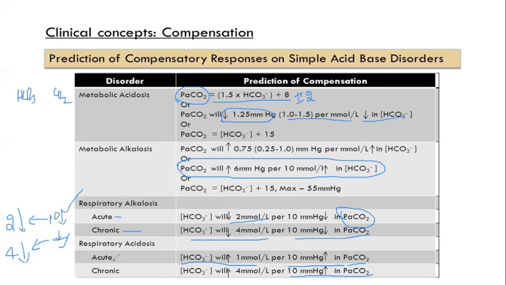If we take respiratory acidosis, for acute cases, for an increase of 10 mmHg of the partial pressure of carbon dioxide, we should have an increase of 1 millimole per liter of bicarbonate. And for chronic, for every 10 increase of the carbonic acid, we should have an increase of bicarbonate by 4. So this is the simplified form of the compensation. Keeping this in mind, now we are going to solve some of the problems.